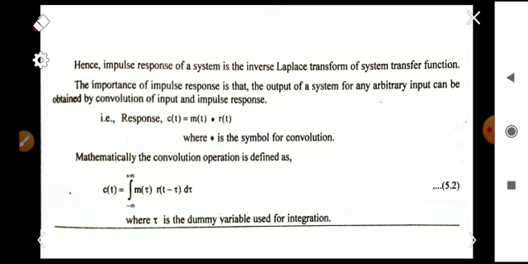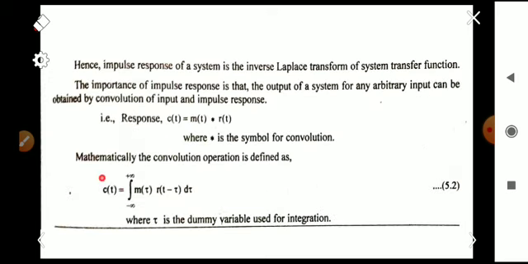Mathematically we can write the convolution operation as C of t is equal to the integral from minus infinity to plus infinity of M of tau into R of t minus tau d tau, where tau is the dummy variable used for integration. So the output of a system for any arbitrary input can be obtained by taking the convolution of input and impulse response. So this M of t is very much important. By observing the M of t, we can say whether the system is stable or not.